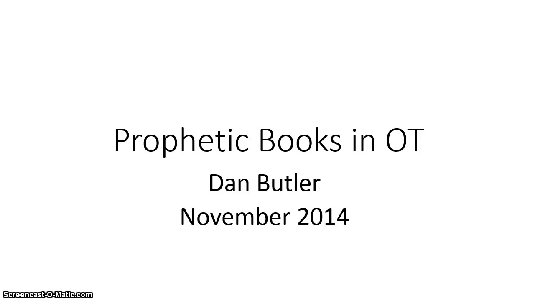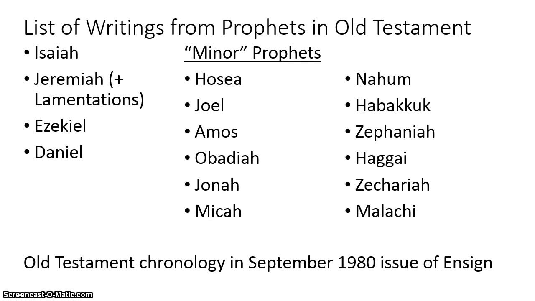It's November 2014, and this month we're going to talk about the prophetic books in the Old Testament. If you go to the table of contents in the Old Testament, you'll see a list of books, and at the end, starting with Isaiah and through Malachi, you'll see a list of prophets and the books that they wrote. Now I've done a slight division here.